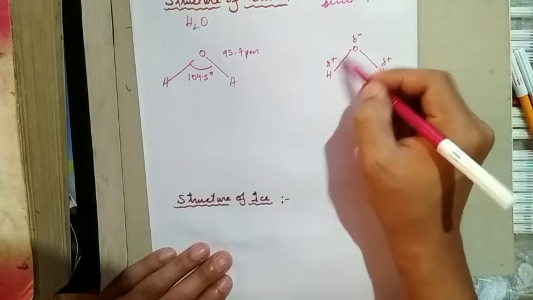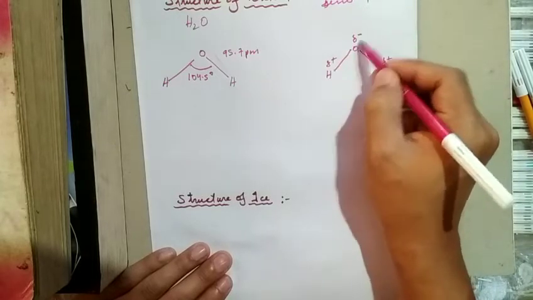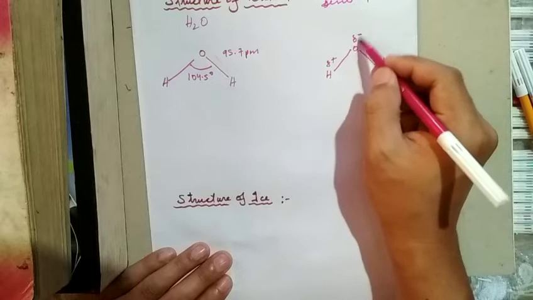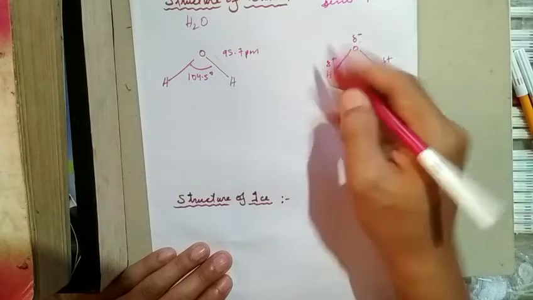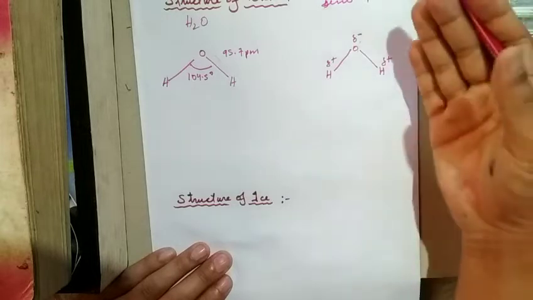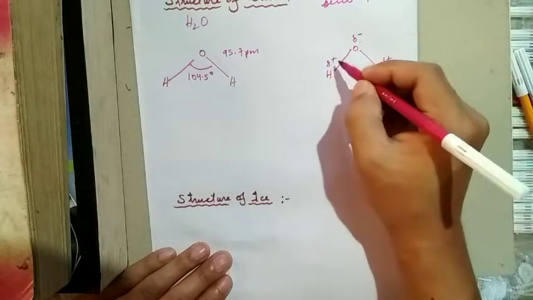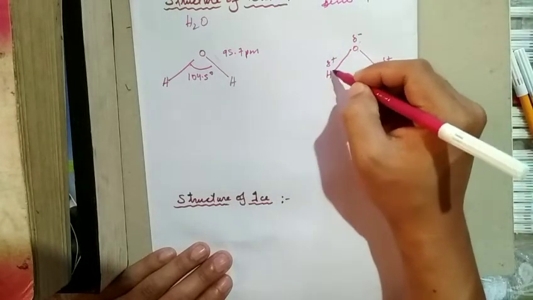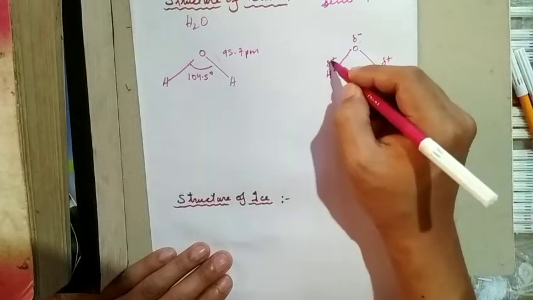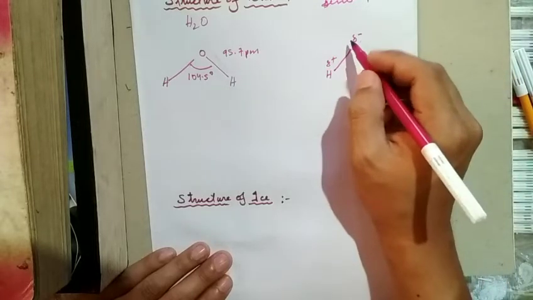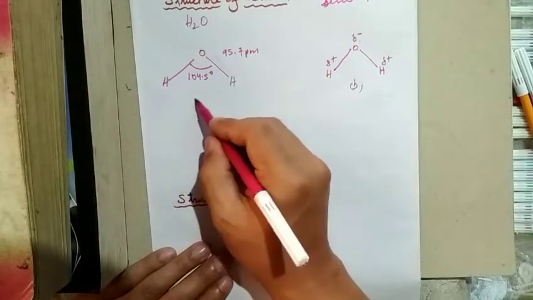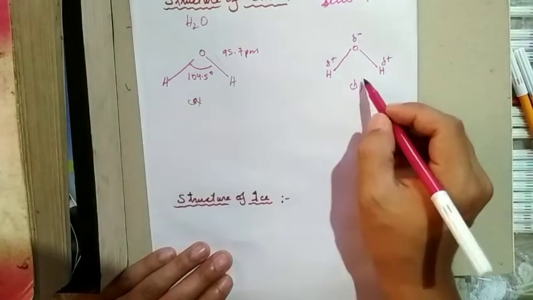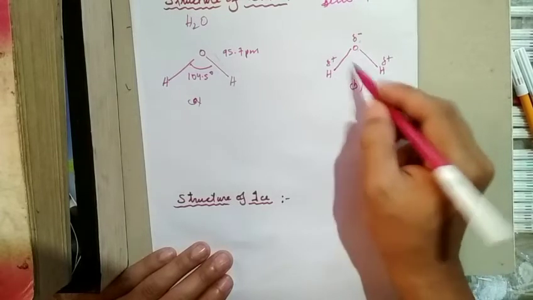The oxygen pulls electrons towards itself and attains a slightly negative charge, and since the electron is pulled away from hydrogen, it has a partial positive charge. This is the reason why the water molecule is polar.